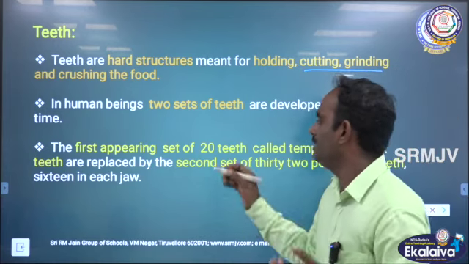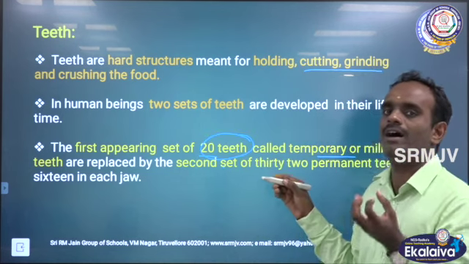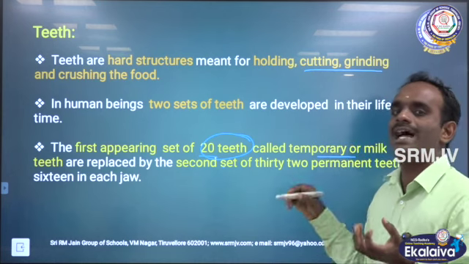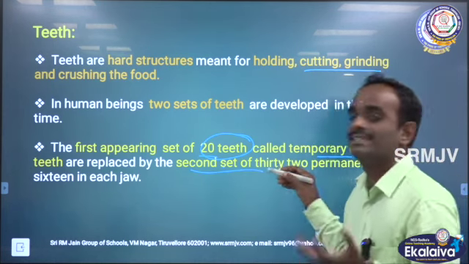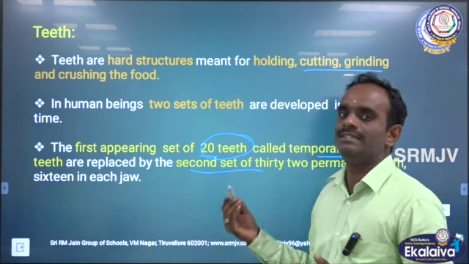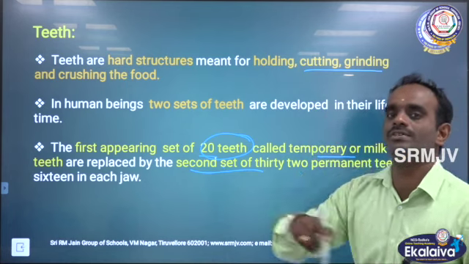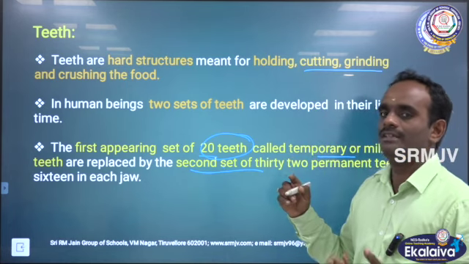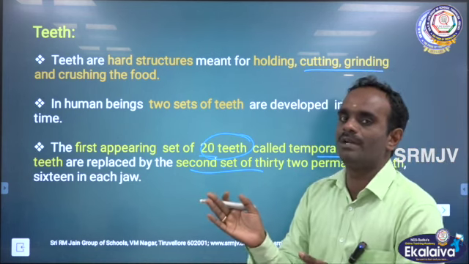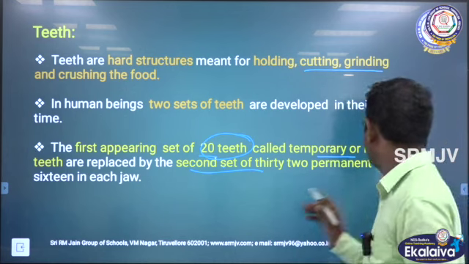It is the first appearing set, and only 20 teeth appear. That temporary or milk teeth set is replaced by the second set of 32 permanent teeth, in two jaws, 16 in the upper jaw and 16 in the lower jaw. So, there are two different sets of teeth: one is temporary and the second one is permanent. Okay.